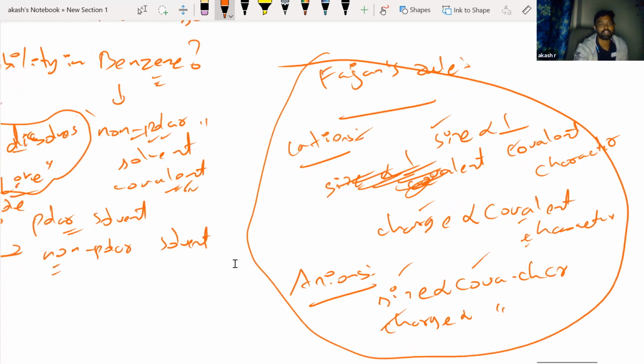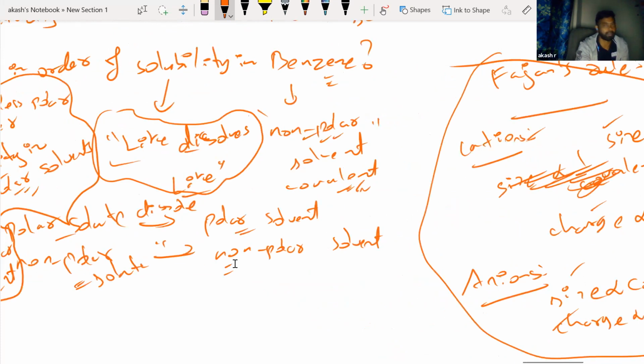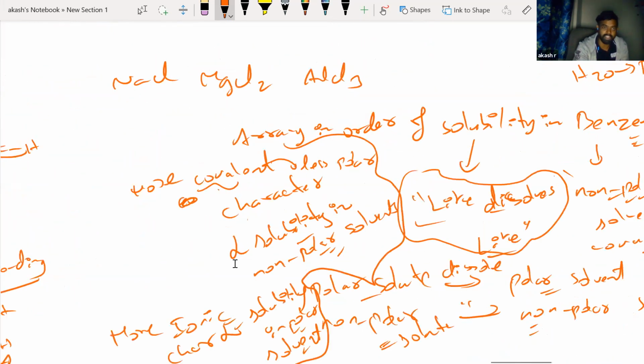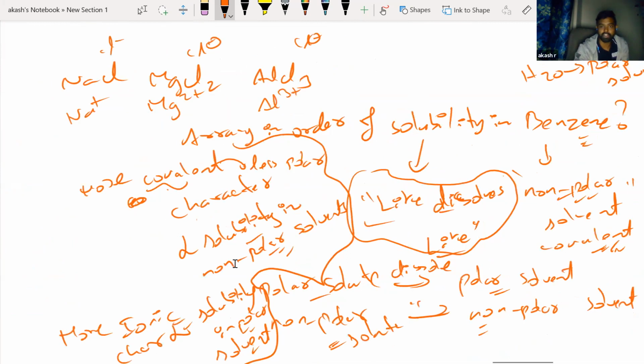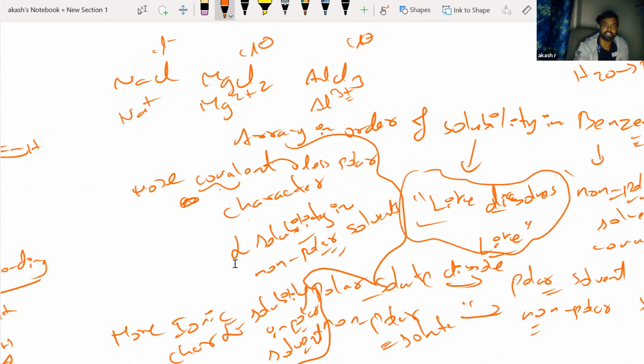Now if you look at this, the anions are the same. All are Cl minus. But look at the cations: Na plus, Mg2 plus, Al3 plus. What did I tell you for charge? More charge, more covalent. So Al3 plus has more charge, so it will have maximum covalent character, and NaCl will have minimum covalent character, or more ionic character.